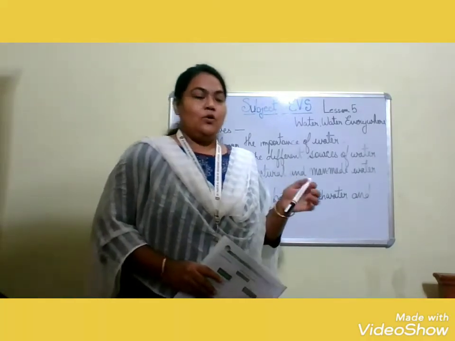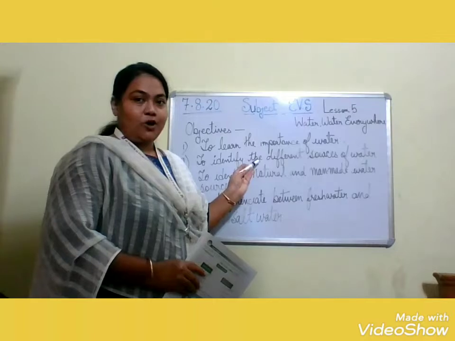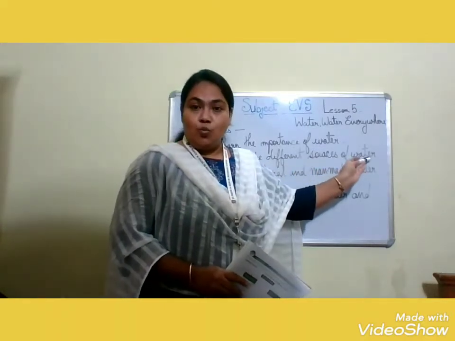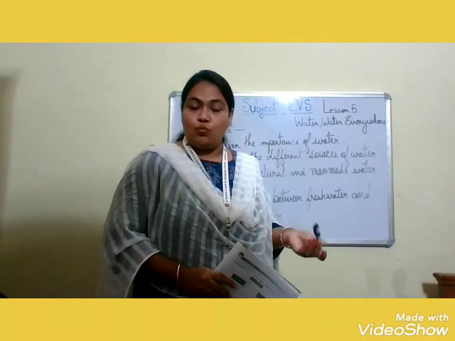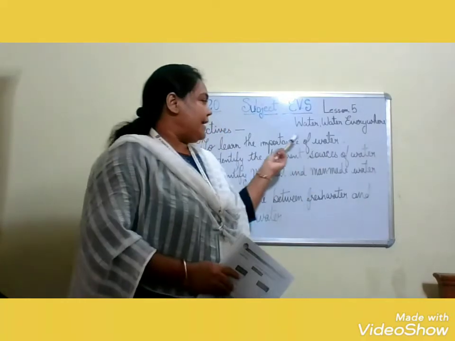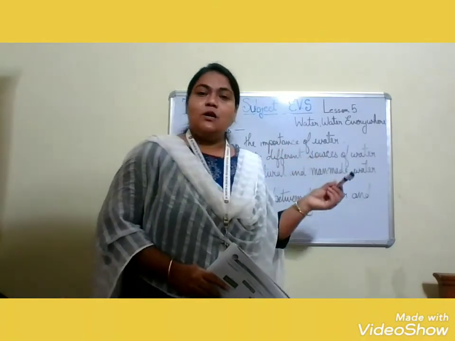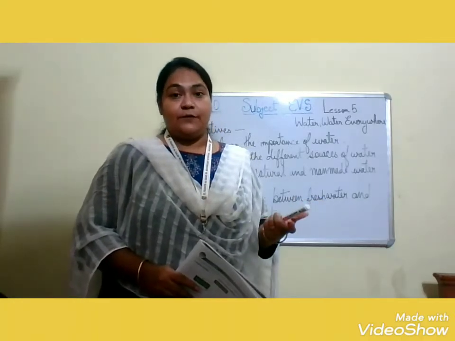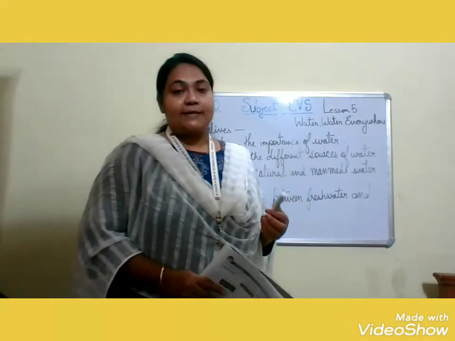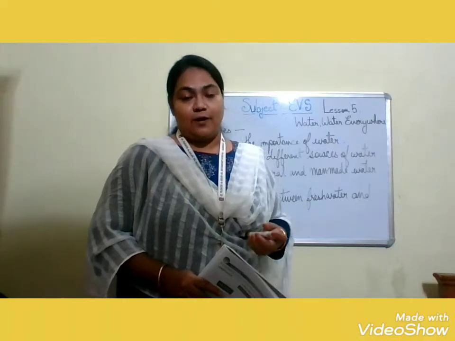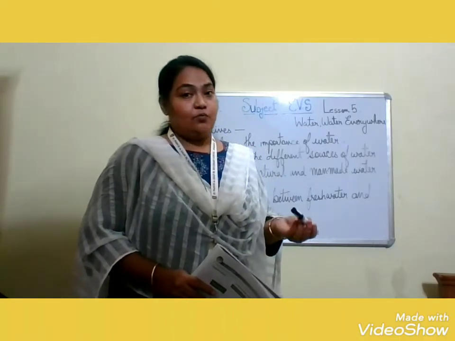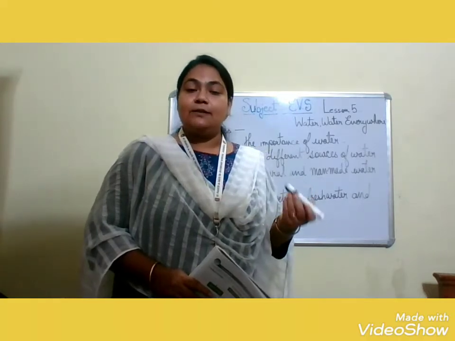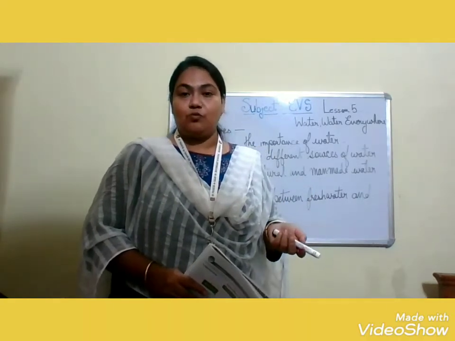Now we are going to discuss the second objective, that is to identify the different sources of water. That means from where you get water. First, we have discussed the importance of water. Water is very essential and we must try to preserve it, and we must not waste water. All living things need water, and without water living things will die, they cannot survive.